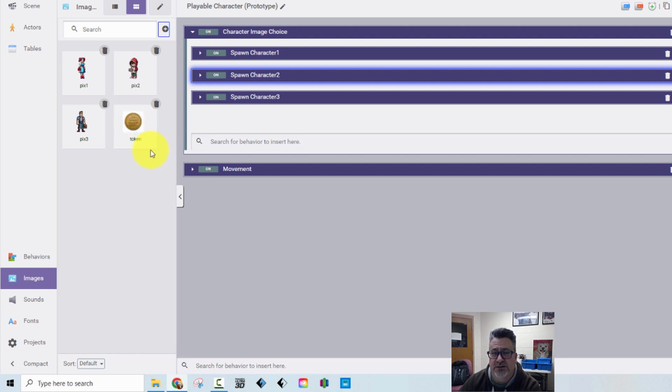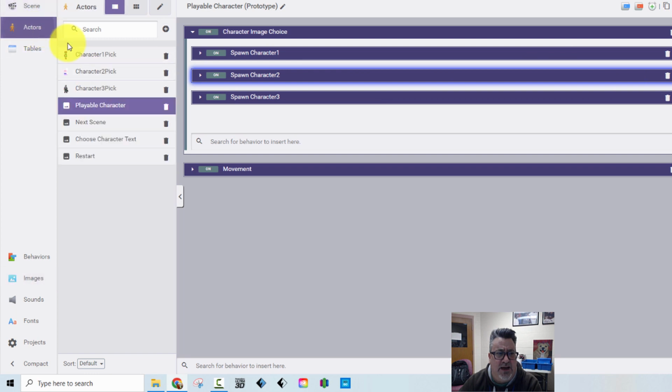One thing you'll want to do, though, is you'll want these images to be similar sizes when you bring them into the game, because if one of them is really large, and they also should have similar proportions, like all of these actors are kind of taller than they are wide. If you had differences like that, the character might end up distorting, because the character has to fit into the rectangle. So that's one thing to think about as well.